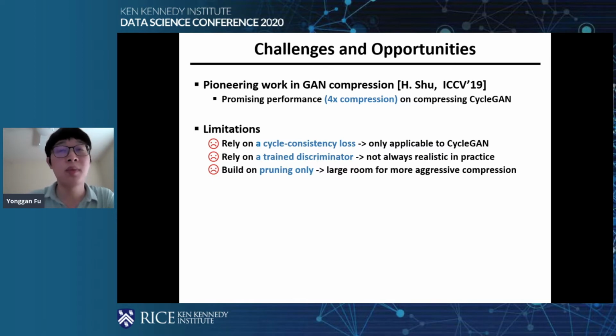For example, in some industry applications, when you finish training a GAN, the discriminator will be discarded, so you can never access the discriminator. And also, they build on pruning only, but we all know that there are also many different compression techniques like knowledge distillation or quantization, so it still leaves a large room for more aggressive compression.